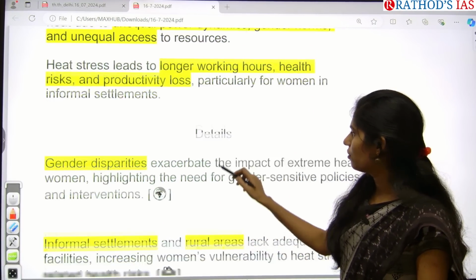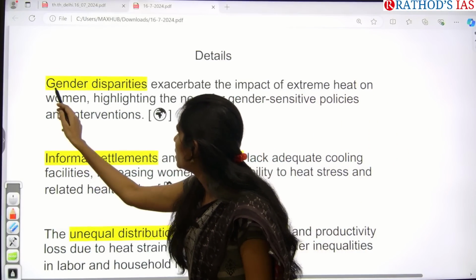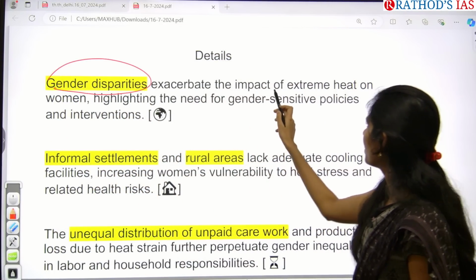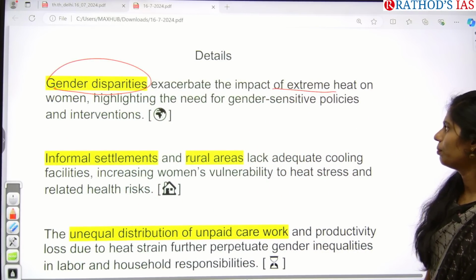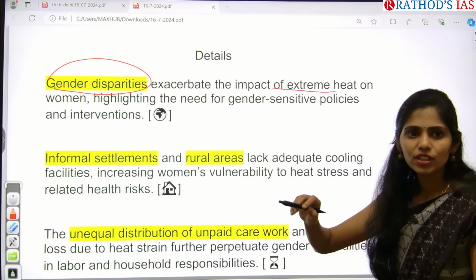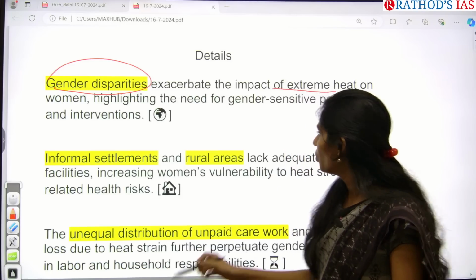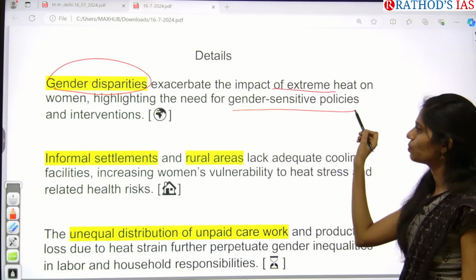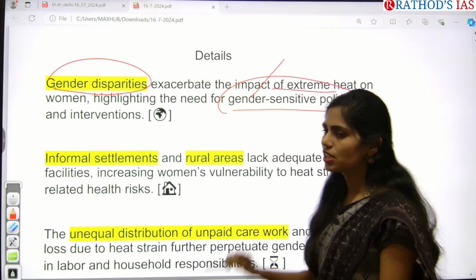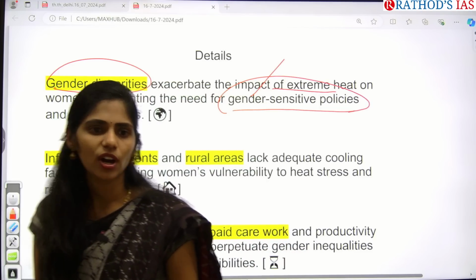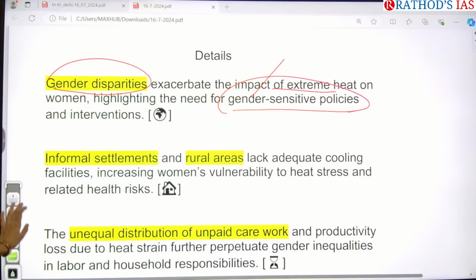If you see the details here, gender disparities exacerbate the impact of extreme heat on women. And because of this, what are the policies the government is making? We need gender sensitive policies. That means those policies need to address the problems of women. They are called gender sensitive policies and interventions.